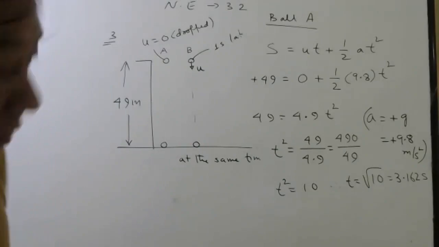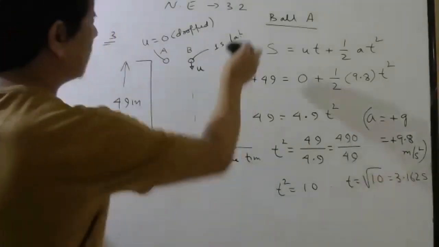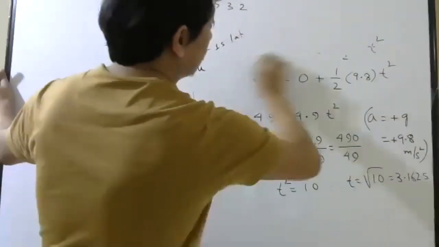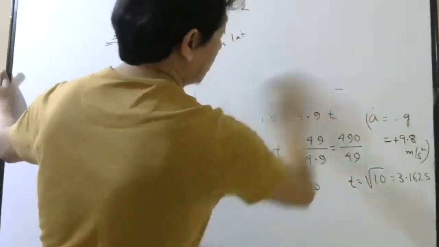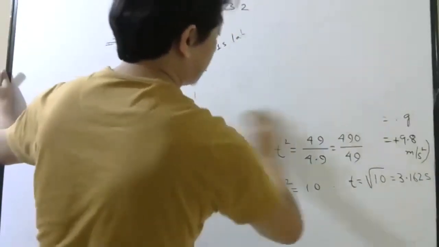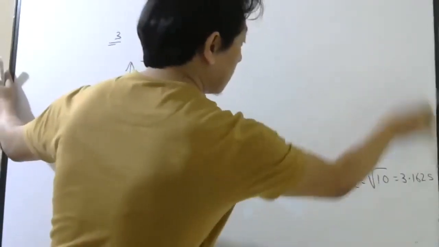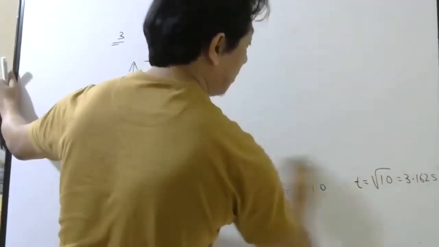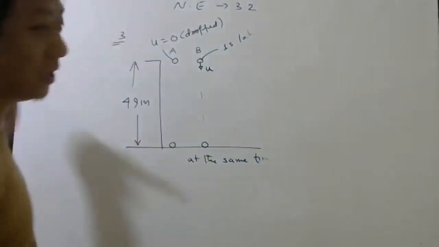Done, right? Okay. Now, we know that ball A took 3.162 seconds. Now tell me how much time ball B will take.